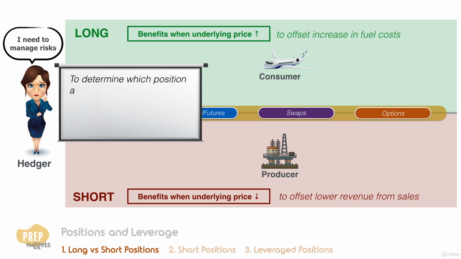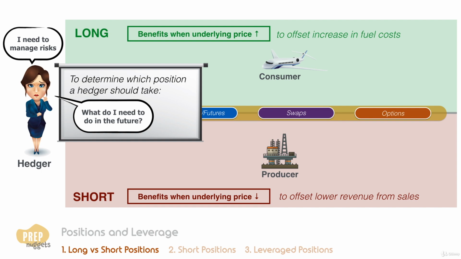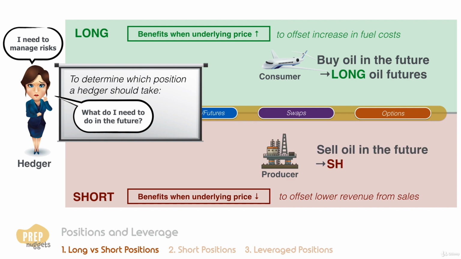To determine what position a hedger should take, think of what the hedger has to do in the future. The airline has to buy oil in the future, so it should long oil futures. The producer has to sell oil in the future, so it should short oil futures.